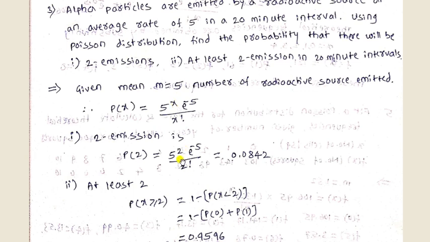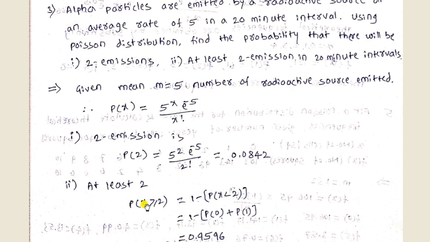First is 2 emissions, so the x value is 2. 5 squared, e to the power minus 5, divided by 2 factorial. We will get the answer as 0.0842.